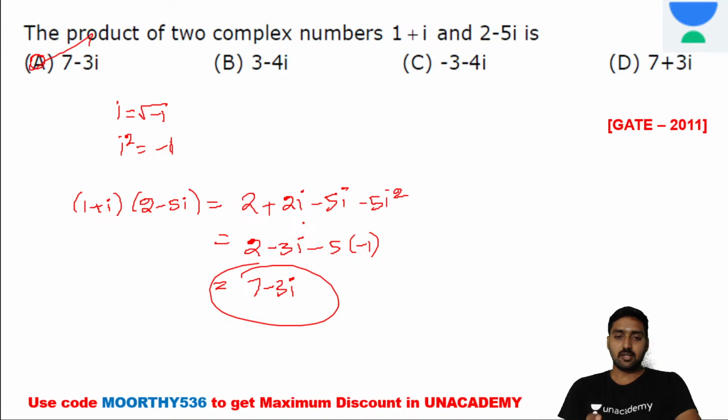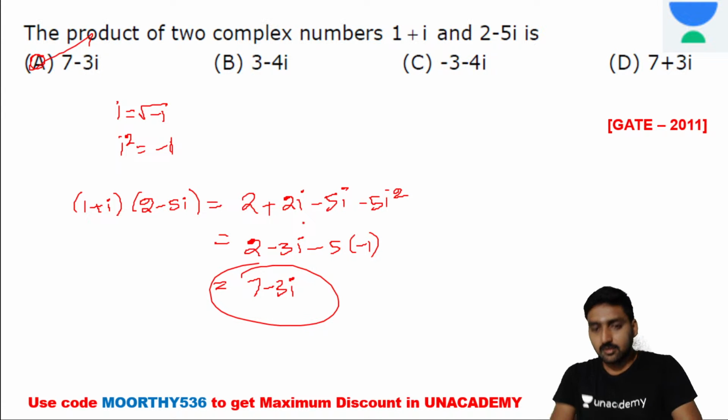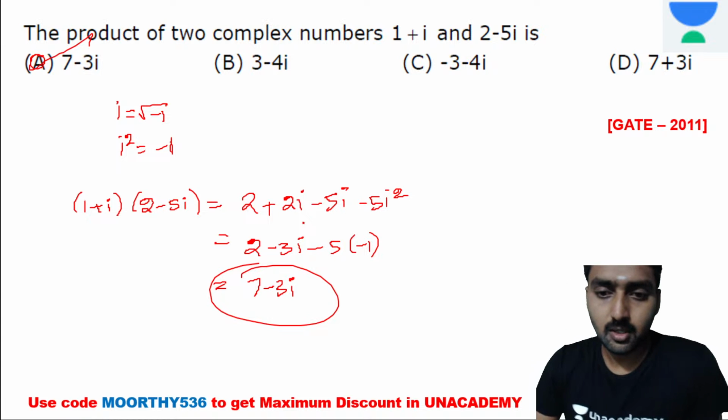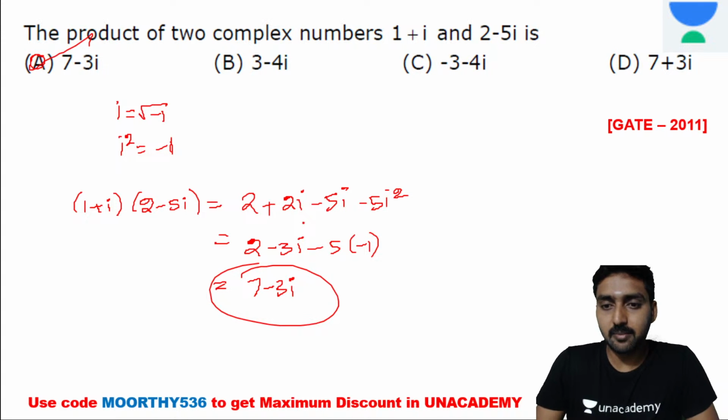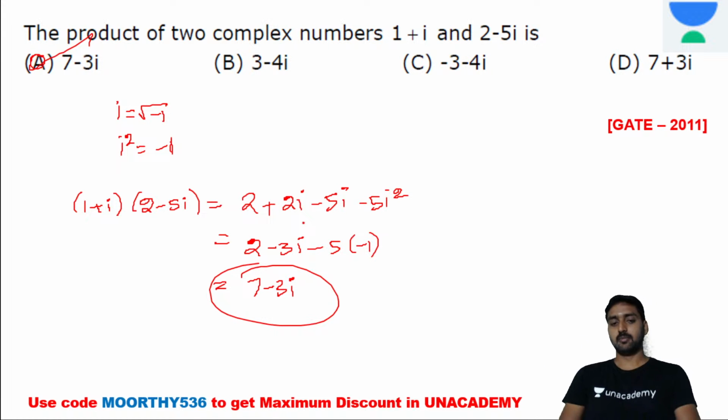If you are having any doubt, immediately ping your doubt in the chat box in the live class, right? In the forthcoming months, in the next 2 sessions, tomorrow and the day after, complex variables part 3 and part 4, we are going to complete the Cauchy-Riemann equation, CR equation. It's a very important part in complex variables. Today we are going to complete the basics of complex numbers with multiple choice questions.